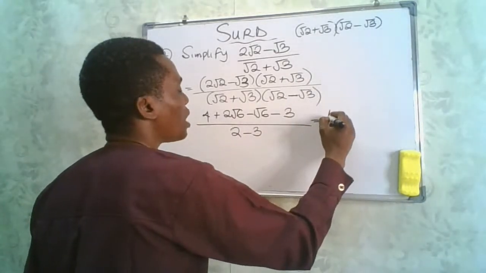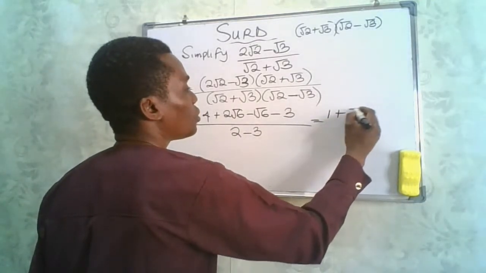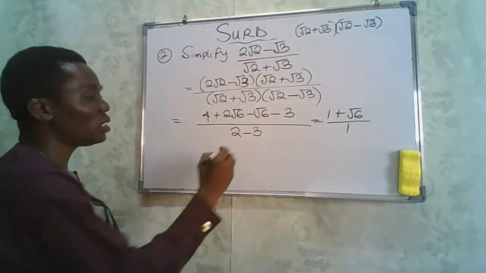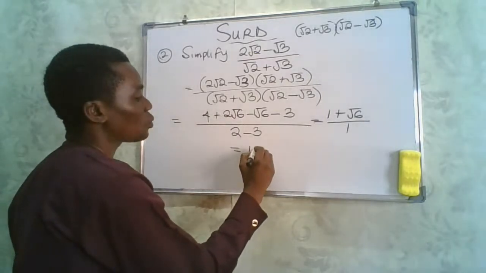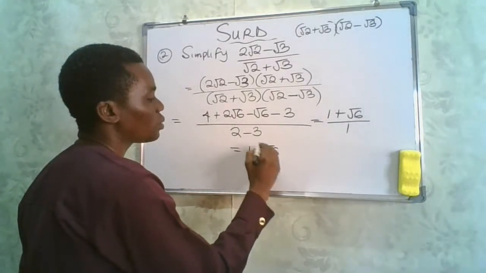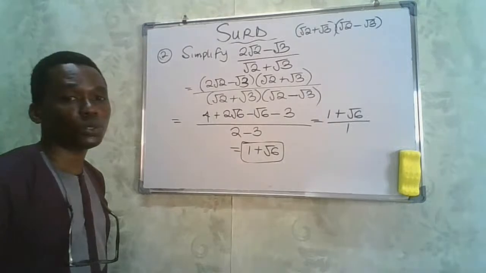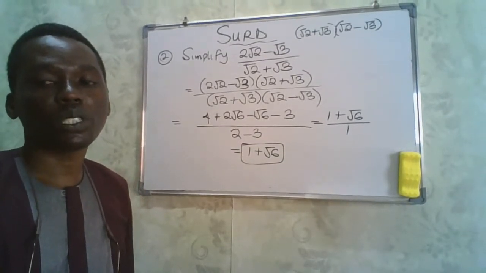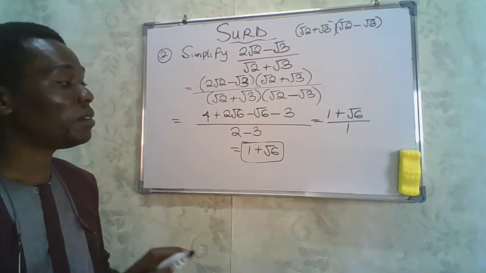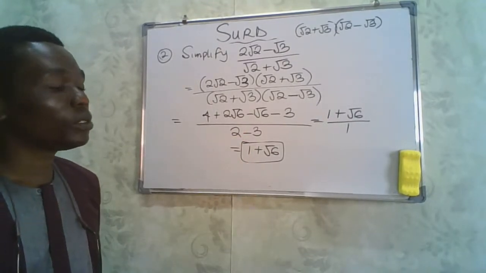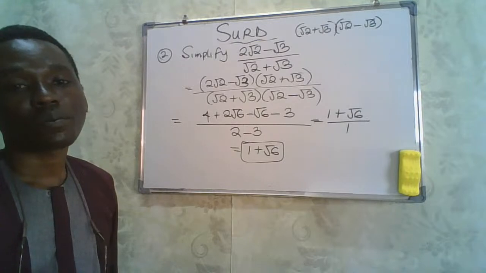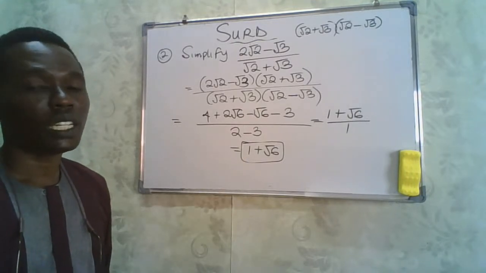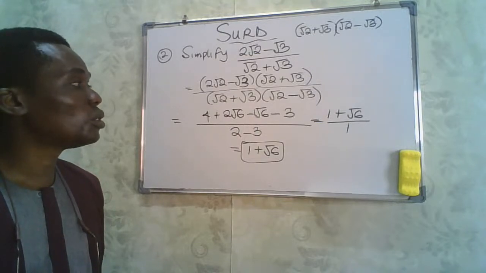So we'll have 1 plus what? 6 divided by 1. So the solution is simply going to give us 1 plus root 6. And that will be the solution to that question. Because 1 plus root 6 divided by 1 is still going to give us 1 plus root 6. So you see, that's exactly how you solve a question like this, and you get the solution to your answer.